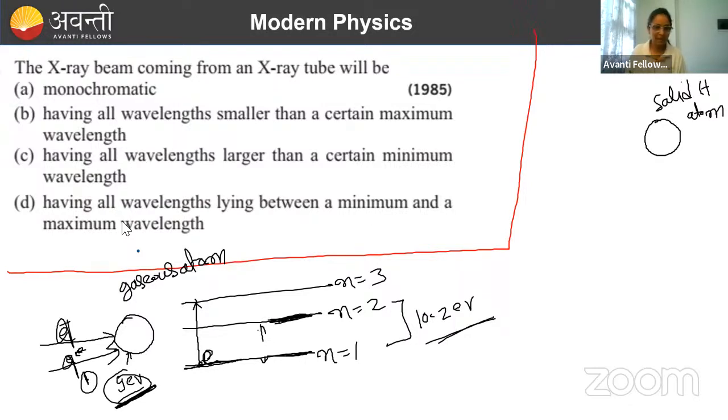But if this charge is giving it this much energy, it will jump here. And while it will come down, it will release energy of photon 10.2 electron volt. Again, if it gets this much energy, it will go to the n equal to 3. It will go to this home. And again, it is in excited state. It will come down and it will release energy of this range, right? And if it goes to n equal to 4, again, here it will come back again releasing energy of this much difference.